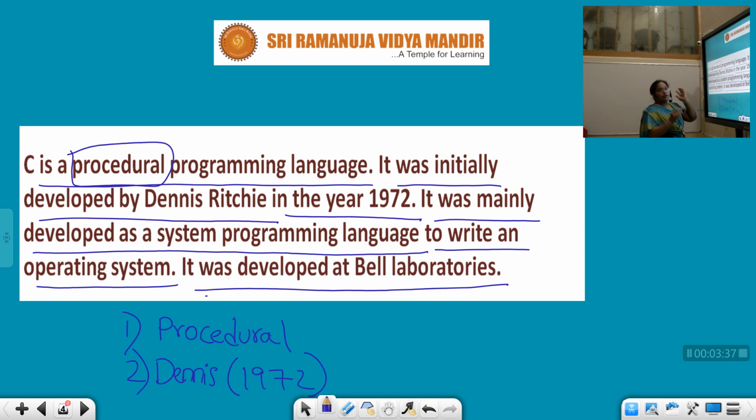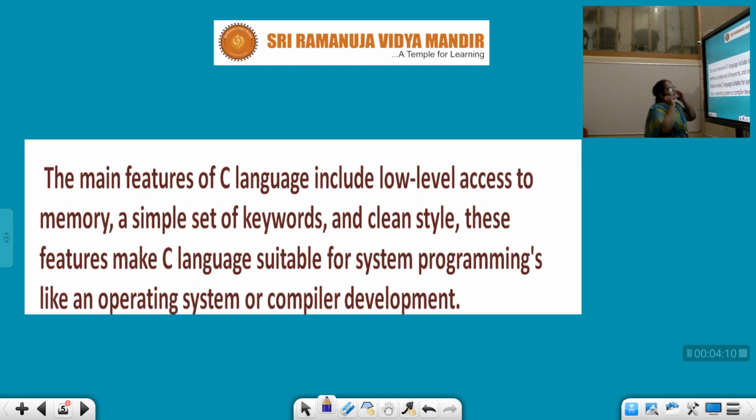You have the information on what C is. It is a procedural language, developed by Dennis Ritchie in 1972, as a system programming language to write an operating system. It is basically developed to give system programming, in a systematic or procedural format, and it was developed at Bell Laboratories. What are the main features of C language?